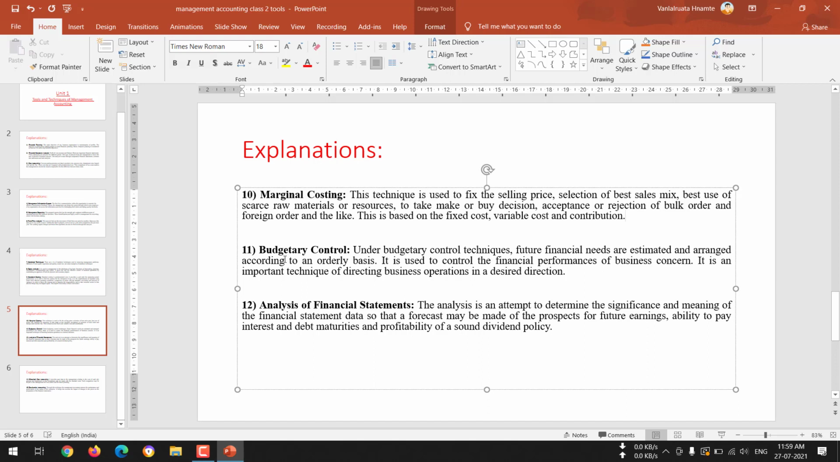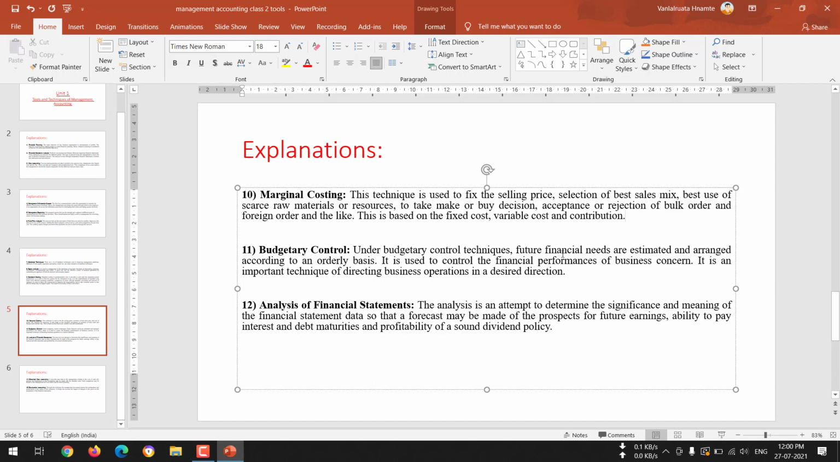Next is budgetary control. Now, under budgetary control, it is mainly dealing with the future. Whenever we say budgets, we know that it is mainly dealing with the income and expenditure of the future. Future financial needs are estimated and arranged accordingly on an orderly basis in this budgetary control. So, budgetary control is also another chapter in your syllabus. We'll be discussing this in detail.